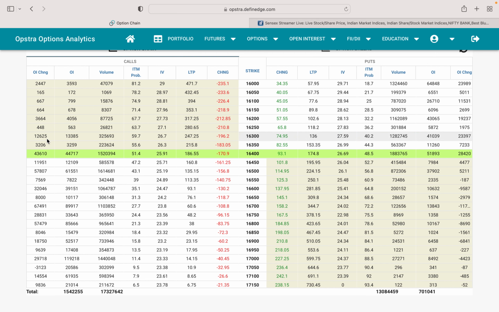Now what happens if you think there are not many call writers here, like call sellers here, and there are huge put writers here? What will you do? At that time you know exactly the market will go up because put sellers are more. They are not allowing the market to fall below some particular levels.